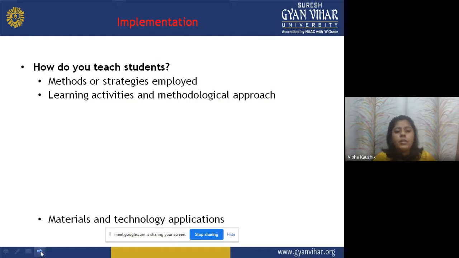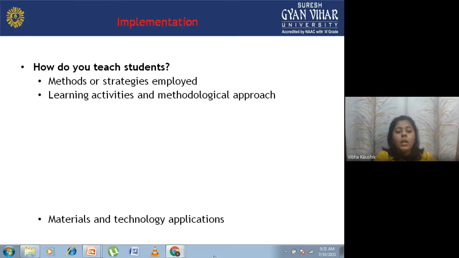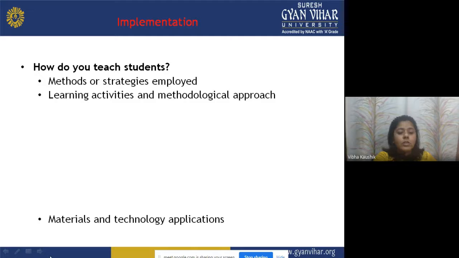Now, implementation. How do you teach students? What will be the way to teach the students? Methods or strategies applied. What are the different methods or strategies that will be applied by you during the teaching learning process? Learning activities and methodology approaches. What will be the learning activities and what will be the methods that will be applied by you? Material and technological application.